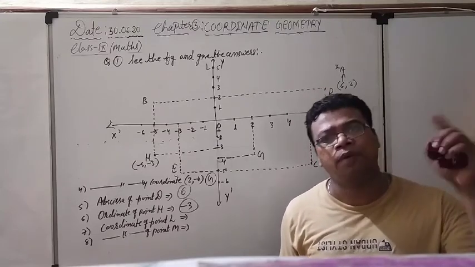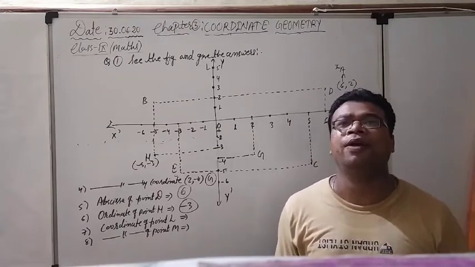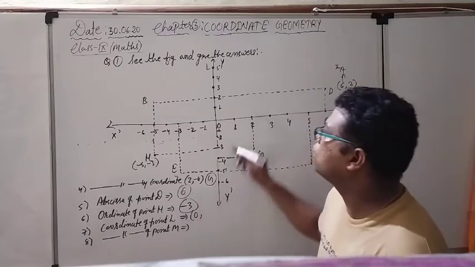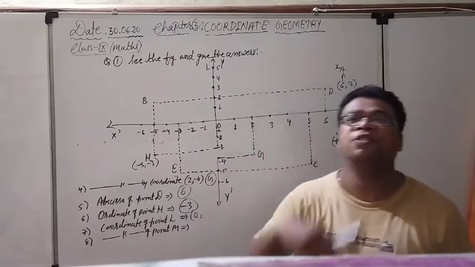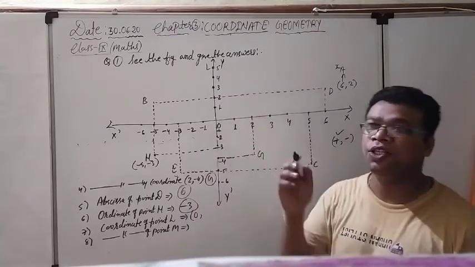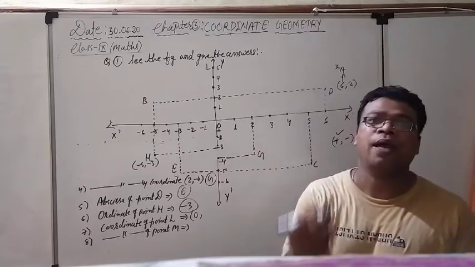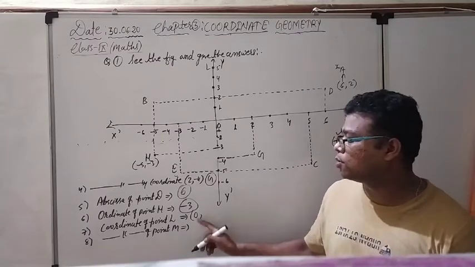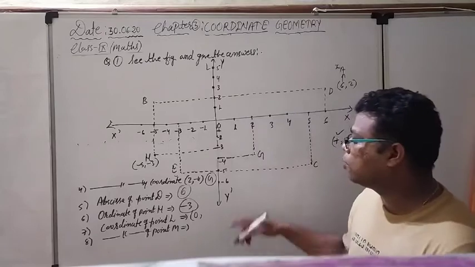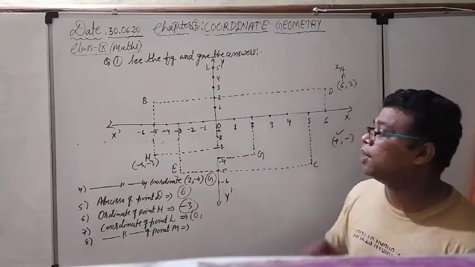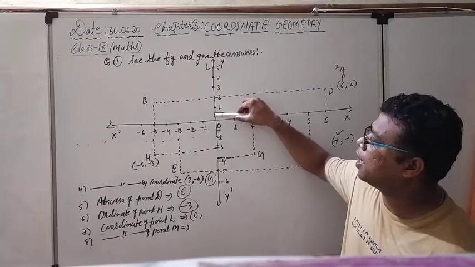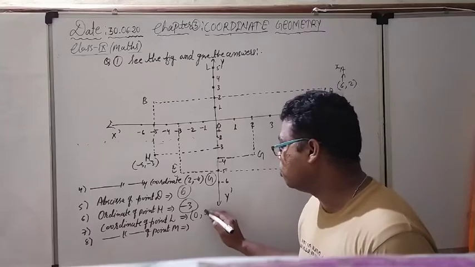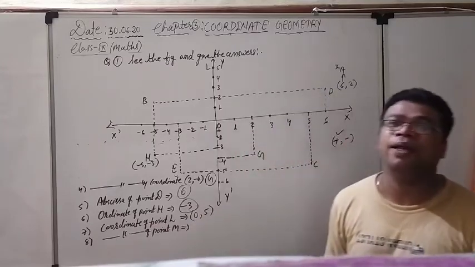Their x coordinate is always 0, for any point located on the y-axis. The x coordinate is distance from the y-axis. Actually that point L is directly placed on the y-axis, so how can you calculate the distance from the y-axis? Because it is directly on the y-axis, the x coordinate is going to be 0. And the y coordinate means distance from the x-axis. You can calculate the distance from the x-axis as 5, because it is located in the upward direction. So 0, 5 is going to be the coordinate of point L.